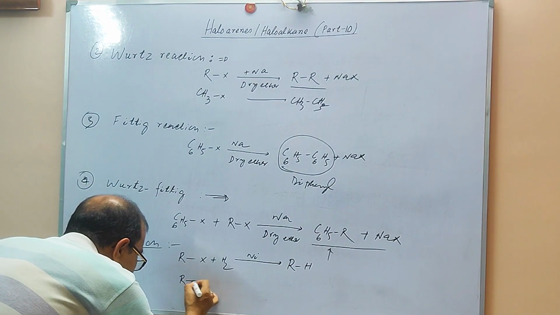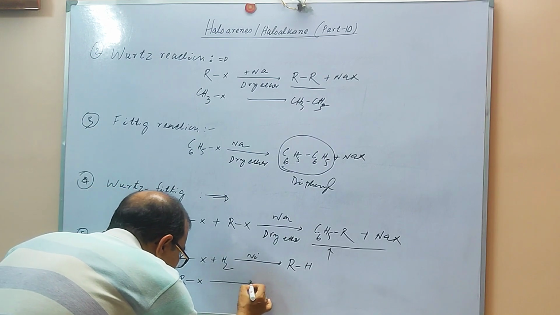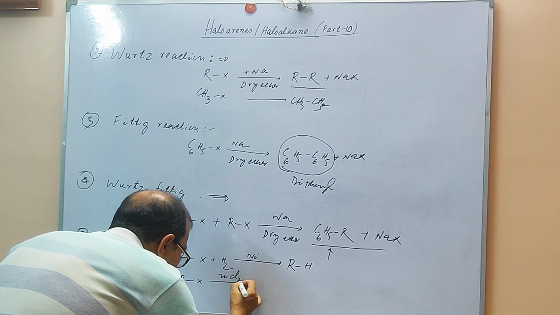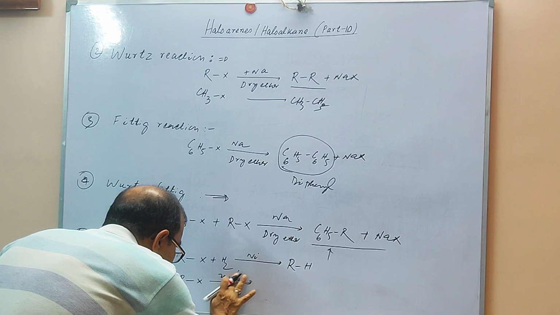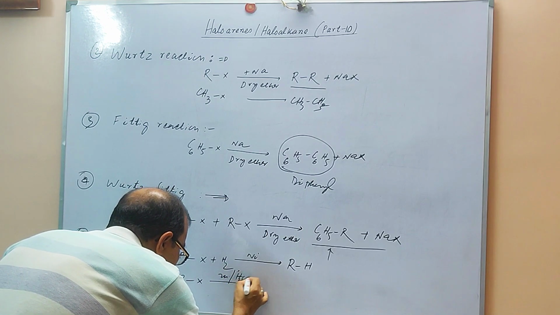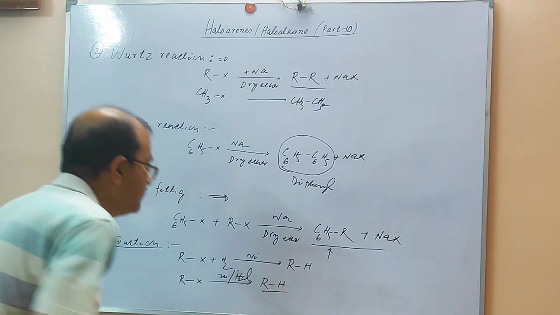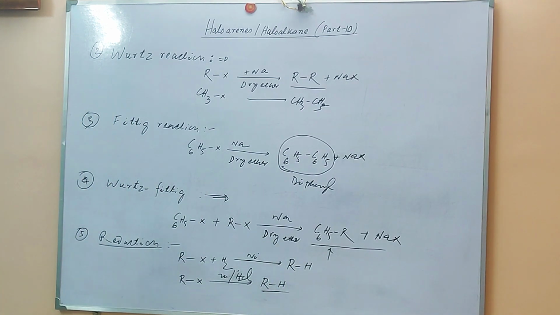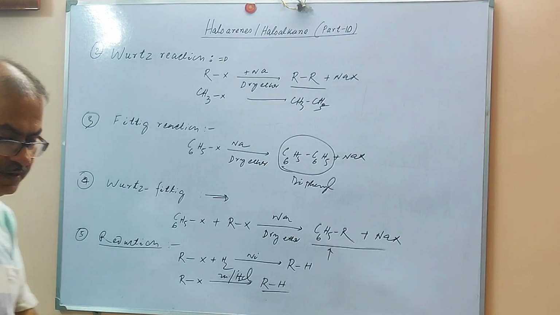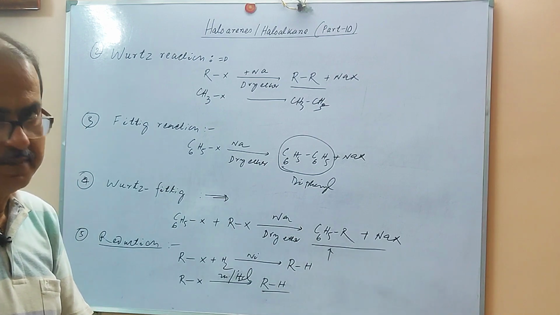Again, there is another very important reaction, zinc and HCl. This is also going to produce the alkane. So in this way, you can see there are very useful reactions that we need to remember for the examination. Any type of question may come.